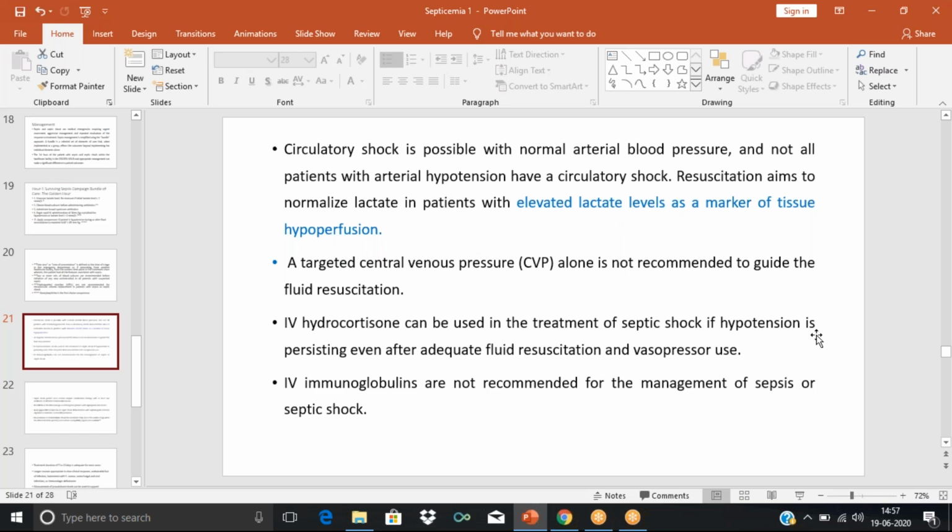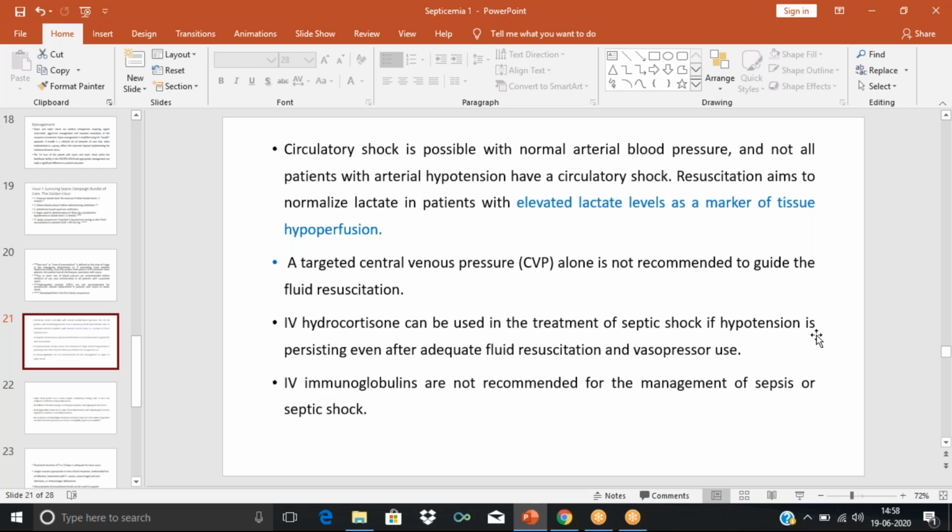Central venous pressure is a good tool which can monitor the fluid resuscitation. When we measure central venous pressure, we have an idea about the preload, so we will know the right atrial pressure as well as the volume status.